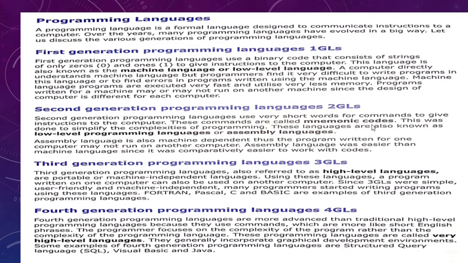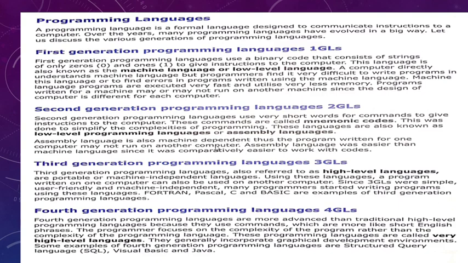Once the modification was done, in second generation language, we started using some commands. These commands were called mnemonics, M-N-E-M-O-N-I-C. Mnemonic codes. Some special type of codes were there to execute the commands in that programming language. This was done to simplify the complexity of programming. Once the modification was done in the development, it was easy for a programmer to understand these type of commands, which were called mnemonic codes. These languages are also known as low-level programming language or assembly language.